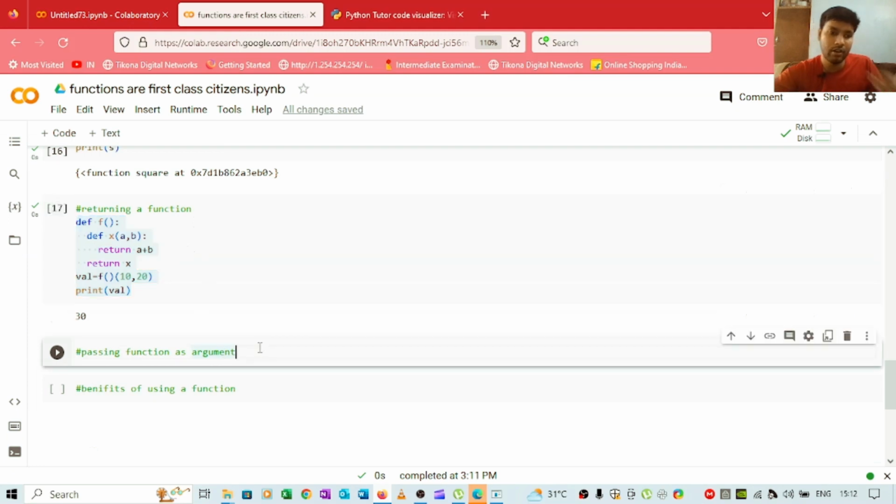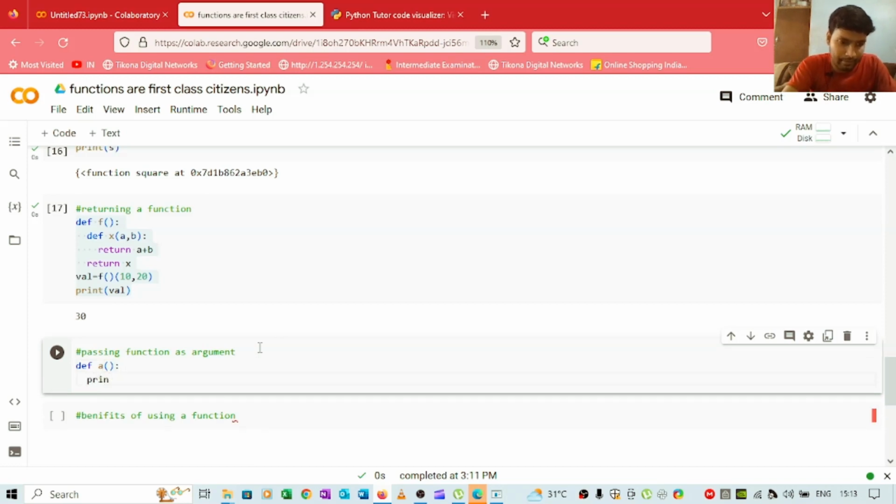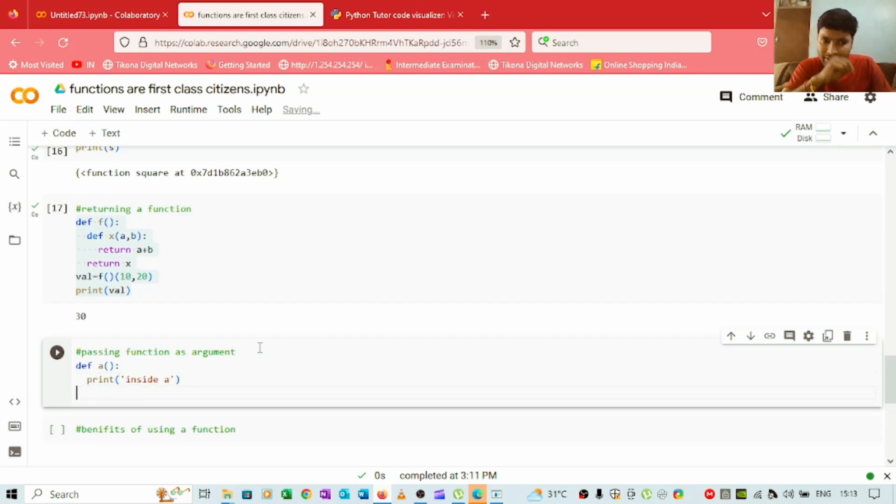Now we will see one more, passing a function as an argument. So you can pass a function as an argument to another function. So we will create a function def a, and let's say we will print inside a, we are right now inside function a. Then we have one more function, and this function is not inside this outer function. Both are separate functions. So def, and we are creating one more function b.